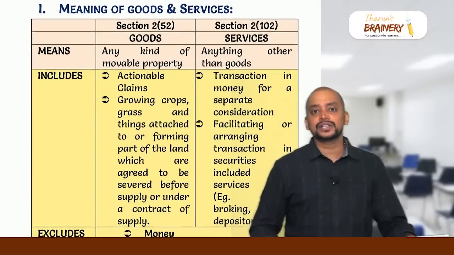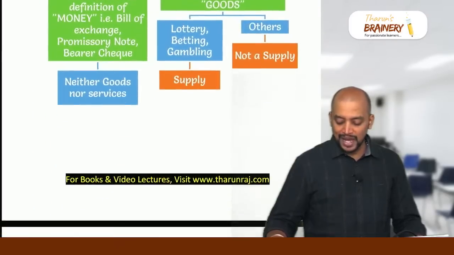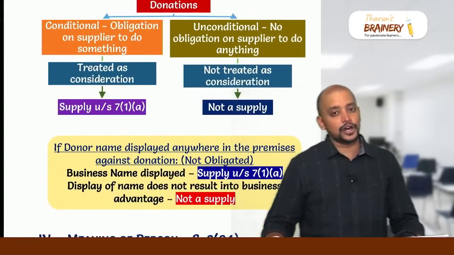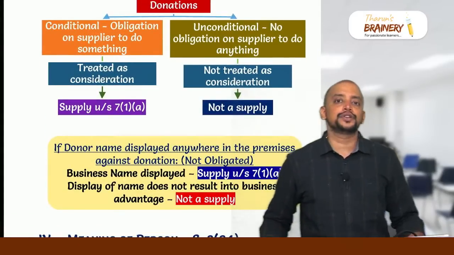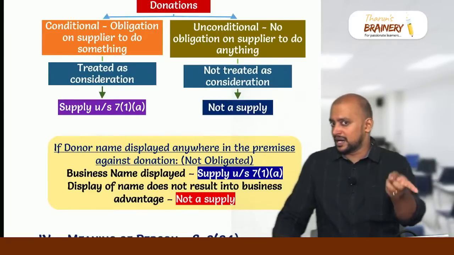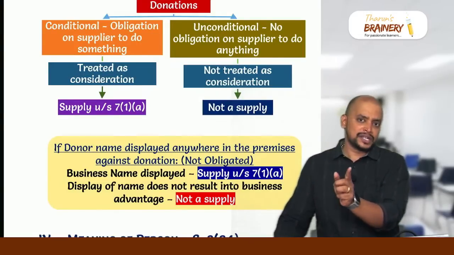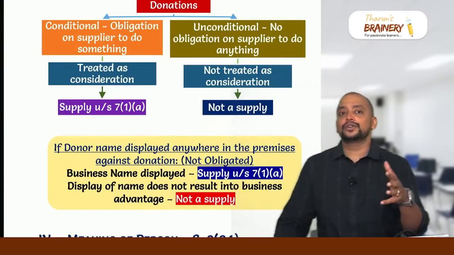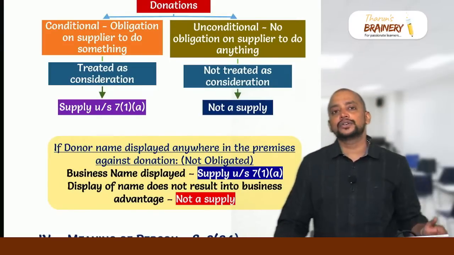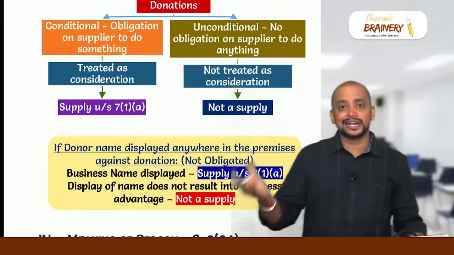And definitions, so quickly, just go through these definitions, mainly the related party definition. Remaining definitions are normal. And in this donation also you need to remember, conditional donation is treated as consideration, it will become supply. Unconditional donation is not treated as consideration, and consequently it is not a supply. Conditional donation means against the donation I have an obligation to do something. Unconditional donation means against the donation I don't have any obligation to do anything.